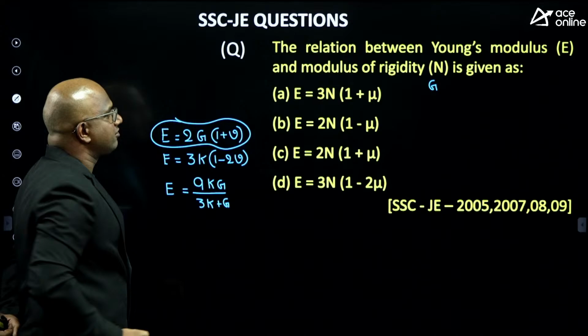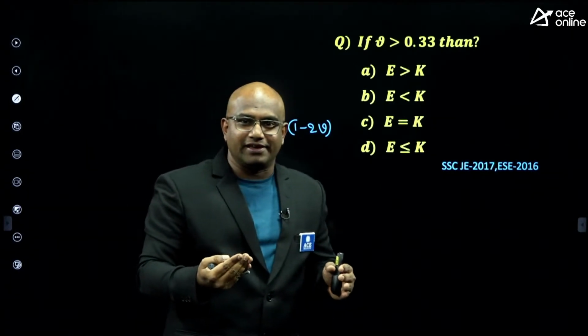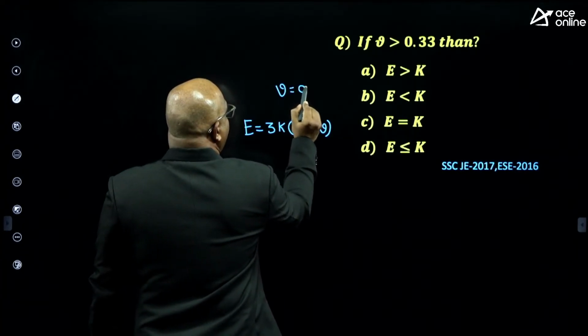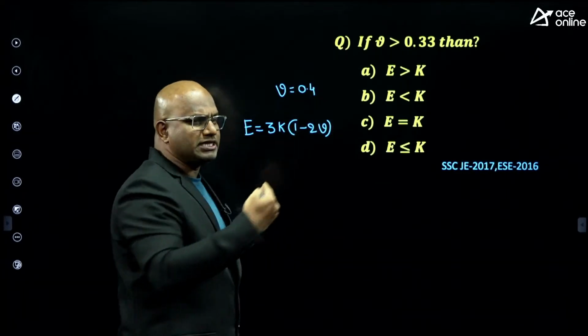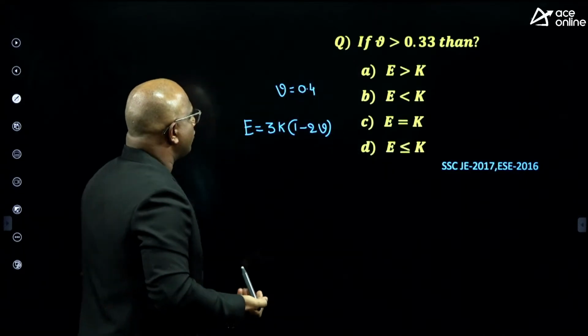See, he is giving with respect to K, not with respect to G. You should remember the formula. What is the formula, guys? E equal to 3K into (1 minus 2V). Assume it is greater than 0.33. Assume V equal to how much? V equal to 0.4, more than the 0.33 value.